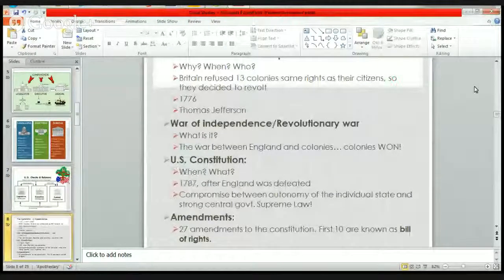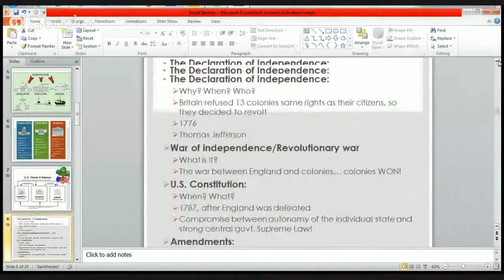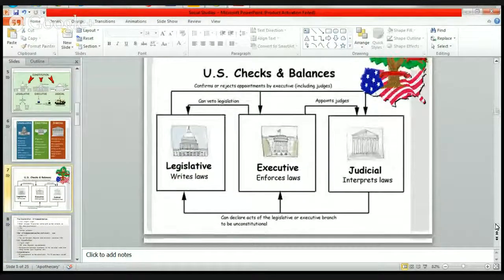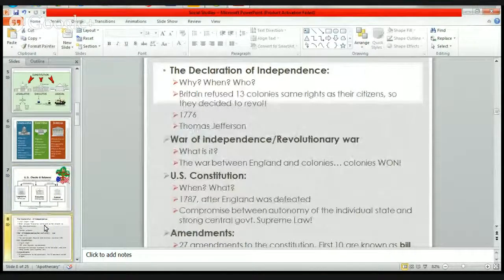So this is a little bit about the history. We looked at the checks and balances, but when we look at the history of the U.S., we start off with the Declaration of Independence and when it was signed, why it was signed, what was the war about, why was the Constitution written, and how many amendments have there been since the Revolutionary War. So what is the Declaration of Independence?